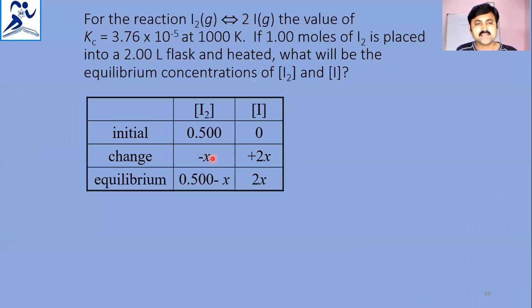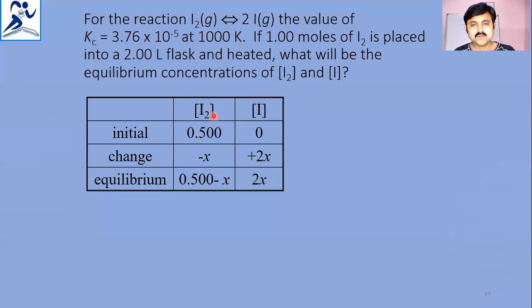So here, initially I2 is 0.5 and I is 0. If 1 mole of I2 is placed in a 2 liter flask, number of moles by volume, number of moles is 1 and volume is 2, so 1 by 2 is 0.5. That's why 0.5 is given here. The iodine atom concentration is 0 initially as it is the product. The change in concentration is minus x and plus 2x, so that is added here.